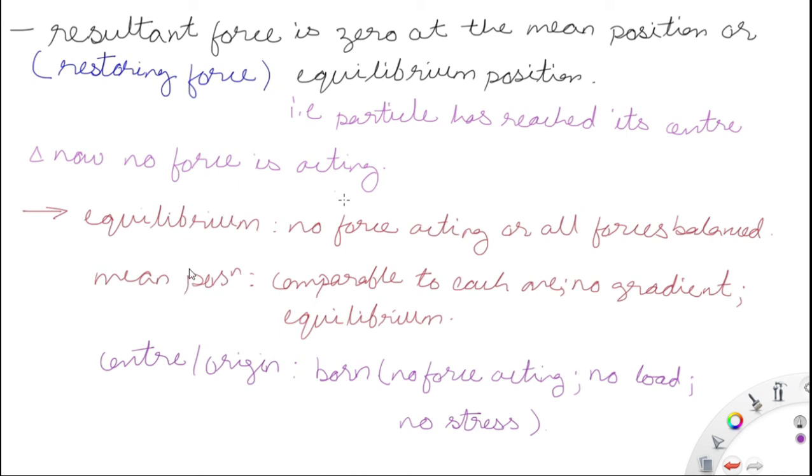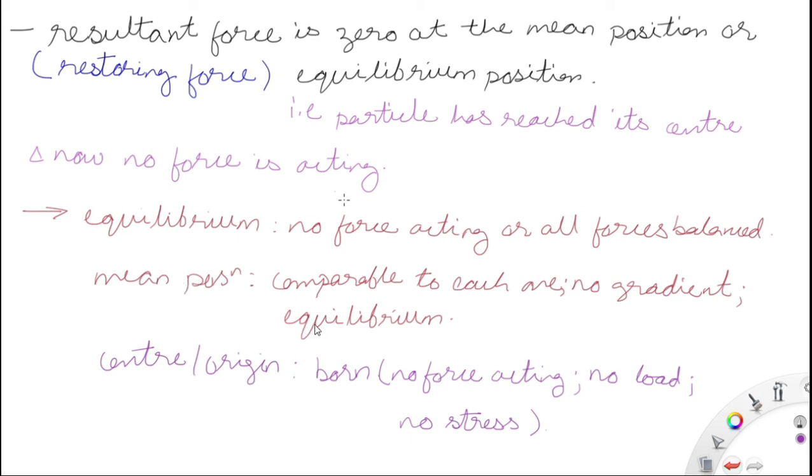Now why is it known as the mean position? Because it is comparable to each one and there is no gradient with it. It can accommodate with everyone, so it is a mean. Comparable to each other, with no gradient, it is also known as the equilibrium position.